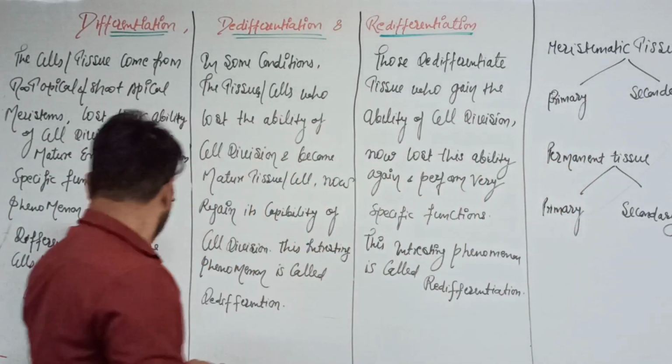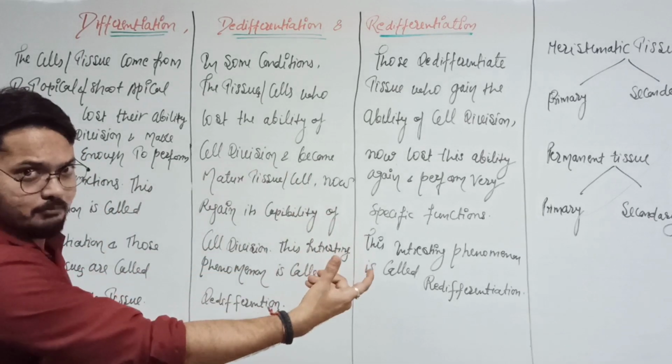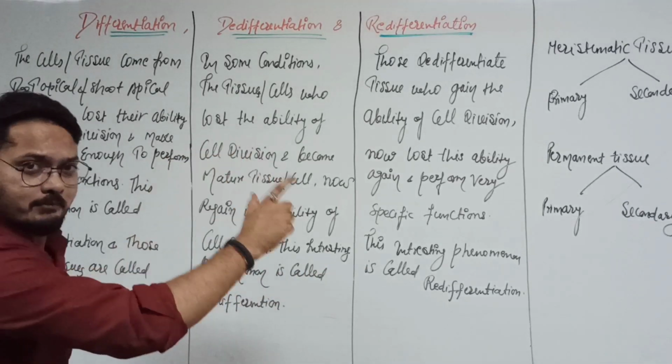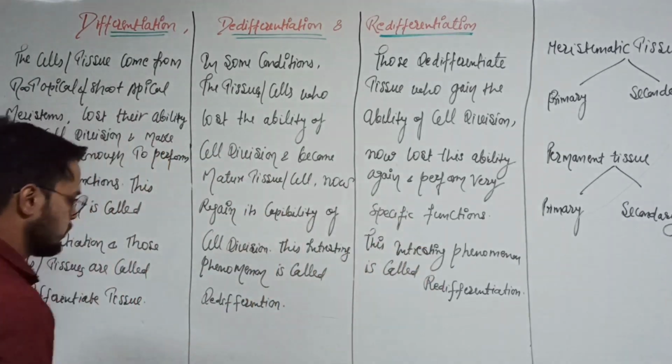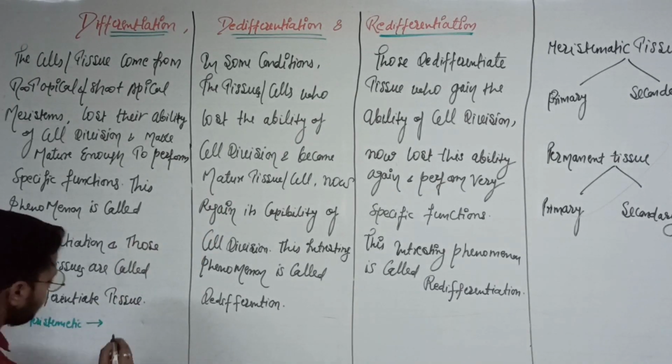So the example of differentiation is where one meristematic tissue converts into mature tissue. That means one meristematic tissue converts into the permanent tissue. So the example is that primary meristematic tissue converts into the primary permanent tissue.